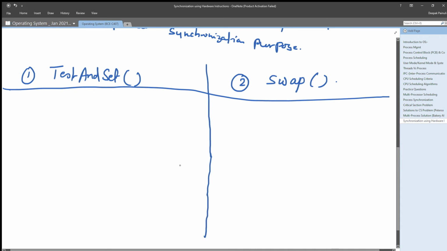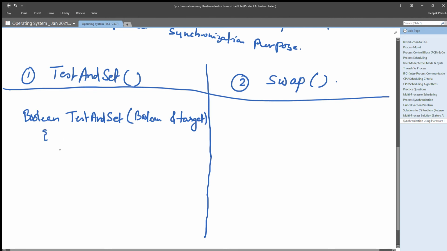So the definition of test and set: as the name suggests, it is testing something and setting something, right?